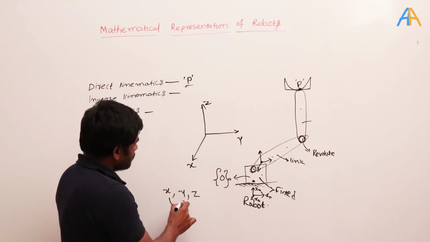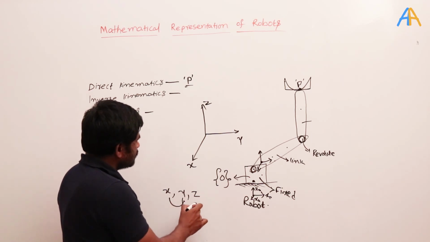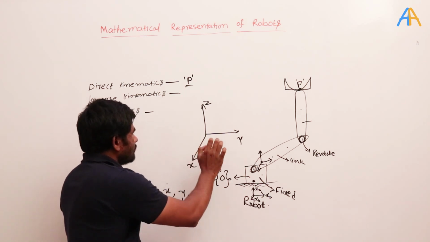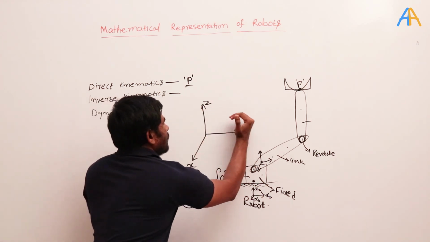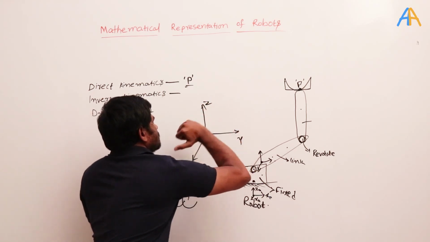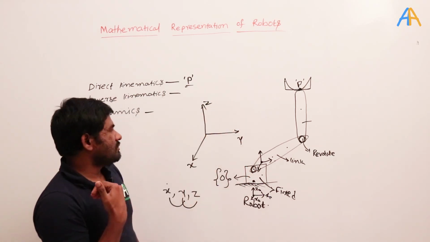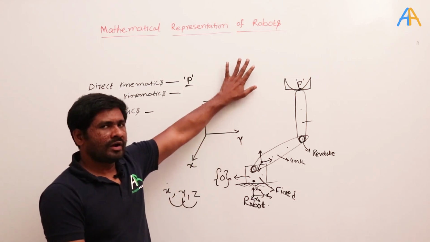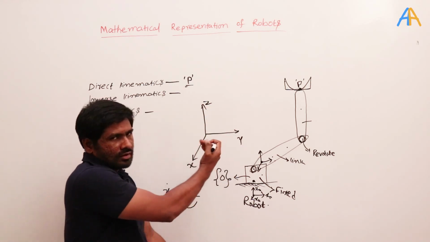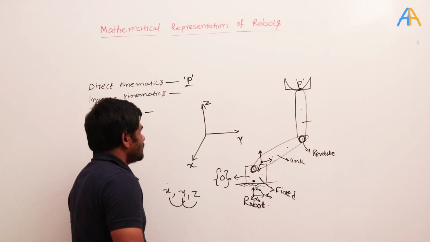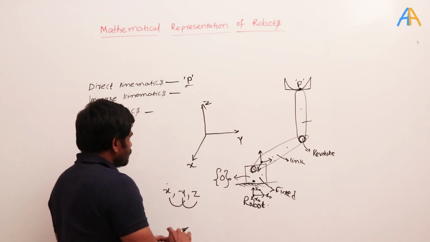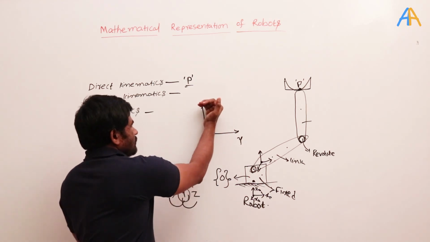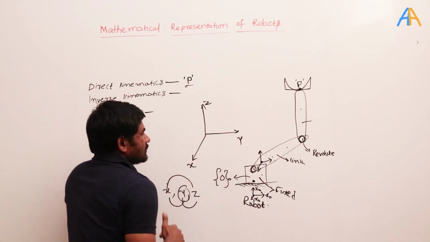If I rotate from y to z, then I get the x direction, and x is away from the board in this case. The yz is on the plane, that means on the board, and x is away from the board. In the same way, when I come from z to x, it represents y.